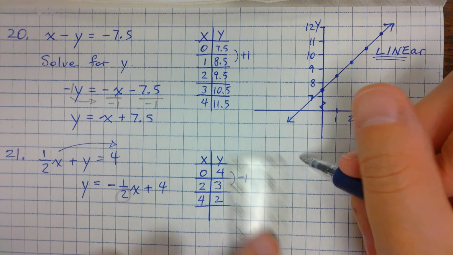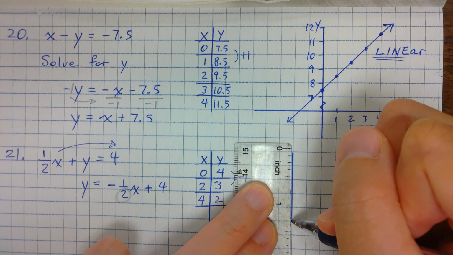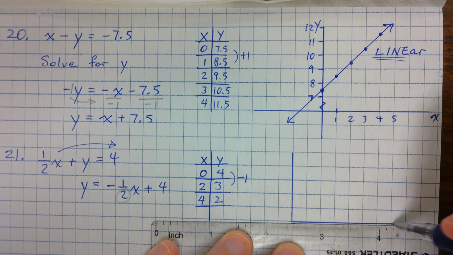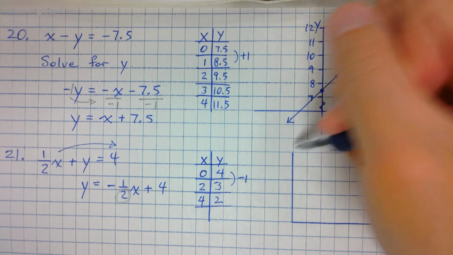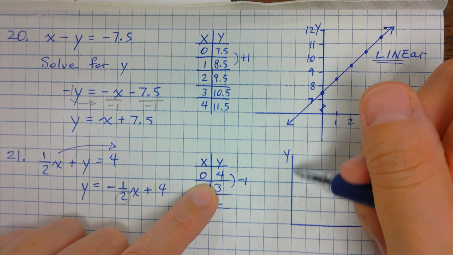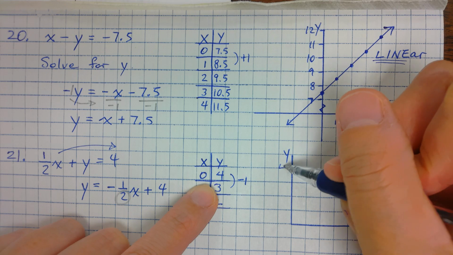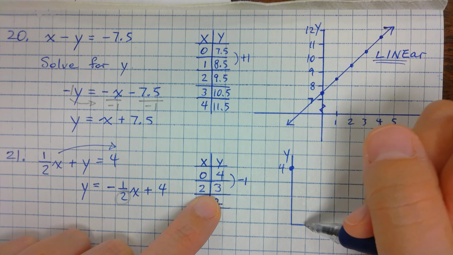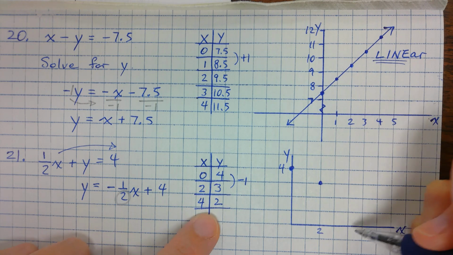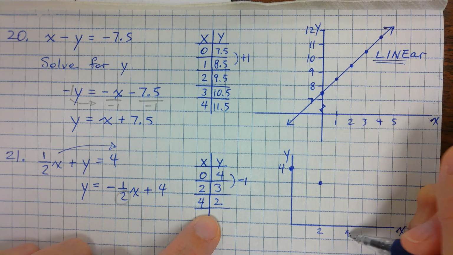Since it's all positive numbers, I can just do an L graph. X, Y. So 0, 4; 1, 2, 3, 4; 2 and 3; and then 4 and 2.